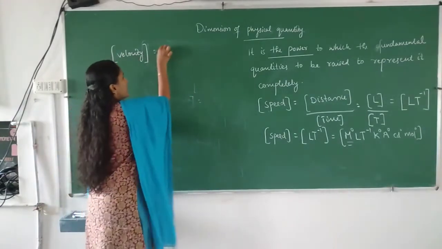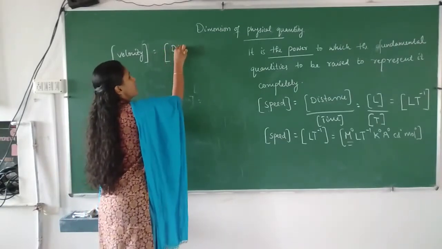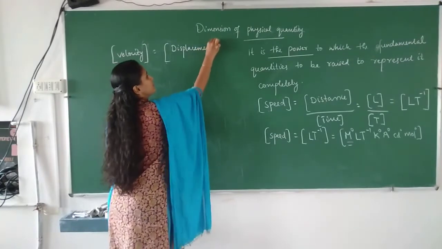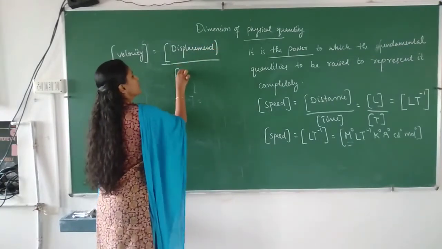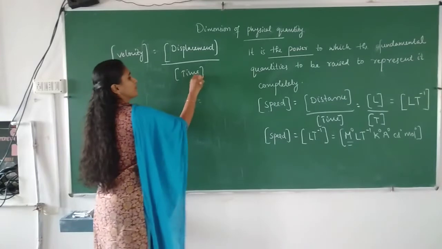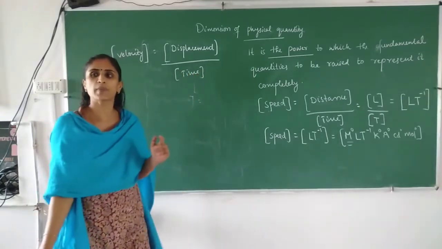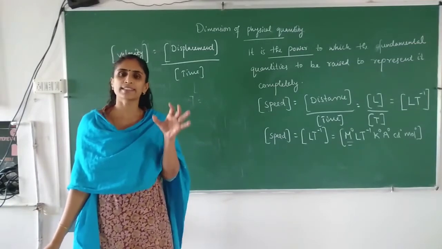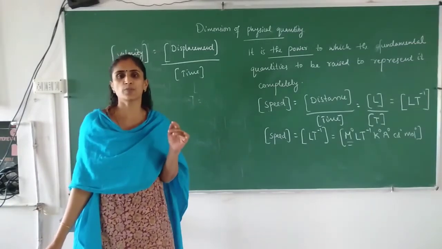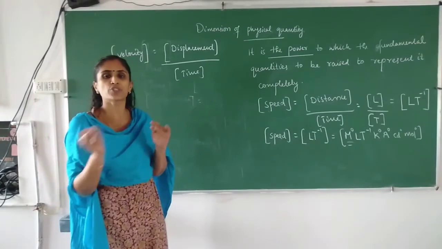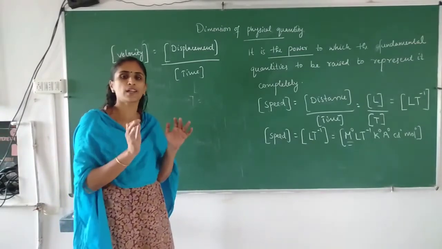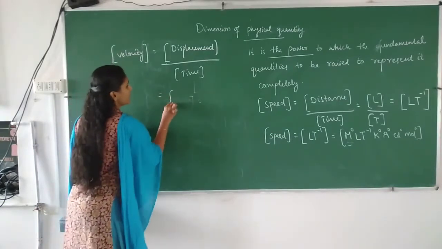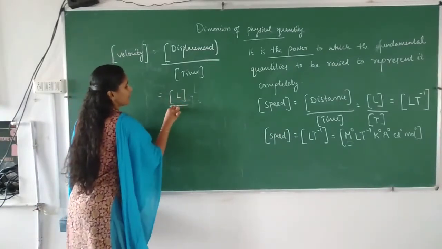So we can write dimension of displacement divided by dimension of time. And what's the dimension of displacement? Again, displacement is the path length, no? It is the shortest distance between 2 points. So it is final position minus initial position. So that also has the dimension of length only. So we can write L again by T.